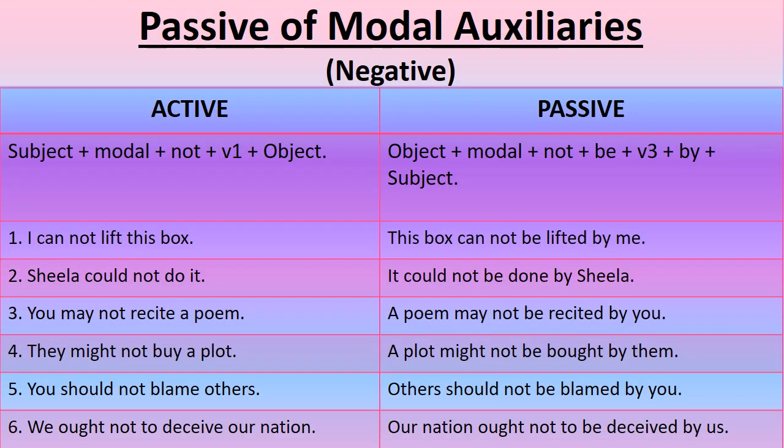Now students, let us see how to convert negative statements into passive. So here the rule is subject plus modal plus not plus first form of verb plus object. In passive the rule is object plus modal plus not plus be plus third form of verb plus by plus subject. Now let's have a look at some examples.